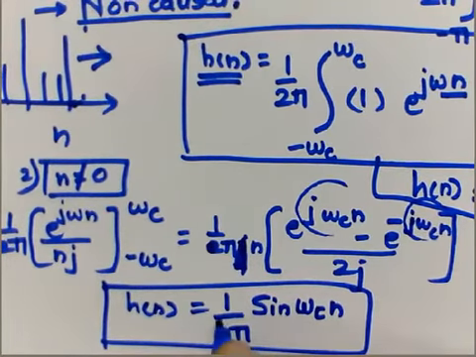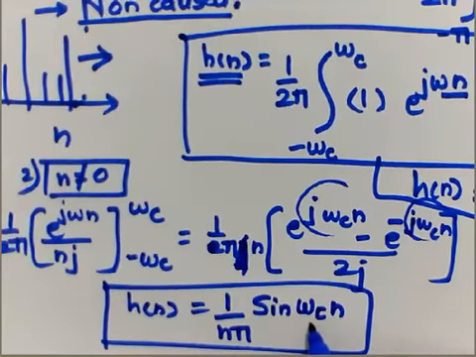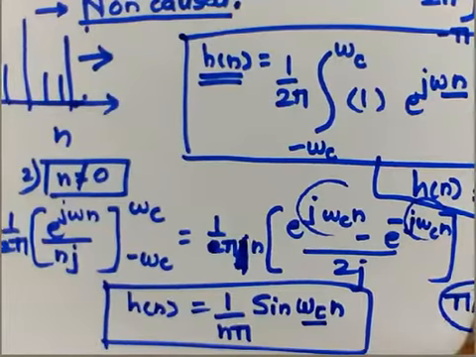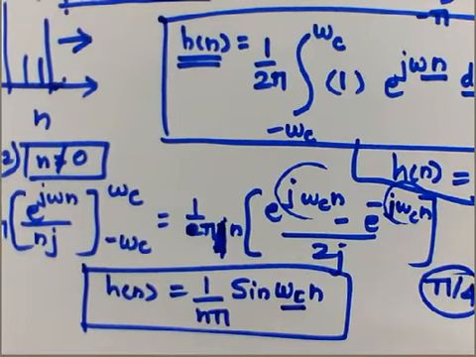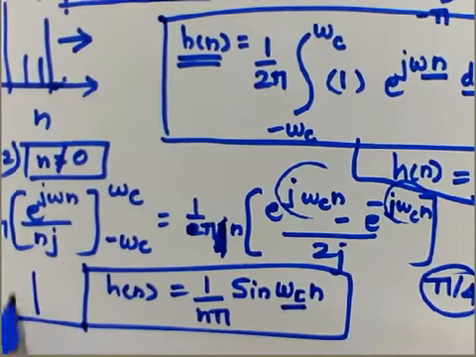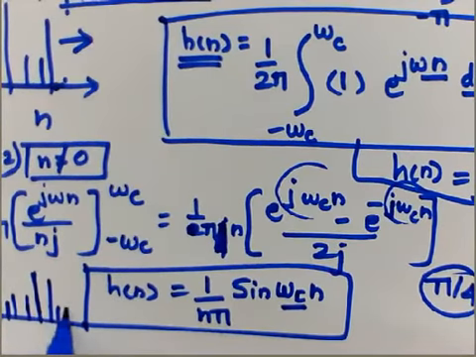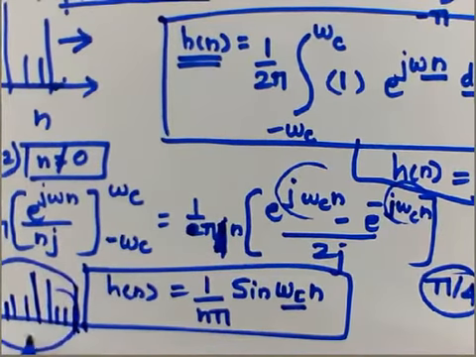Now this will clearly give the idea that if someone wants to plot the response for a cutoff frequency of pi by 4, he will get some part of h of n at the negative side also, and a few at the positive side also. This will indicate that if there are some sample values for n less than 0, we will say that it is not able to be realized. So that is all about the FIR filter introduction.